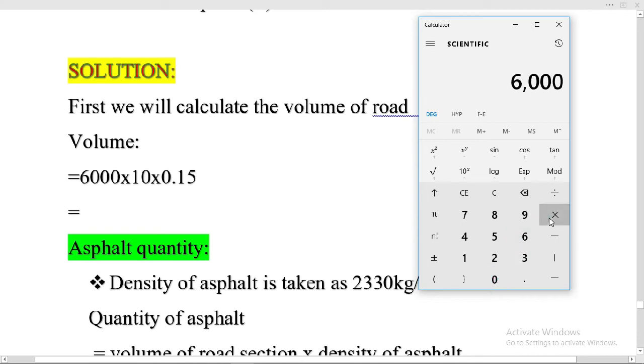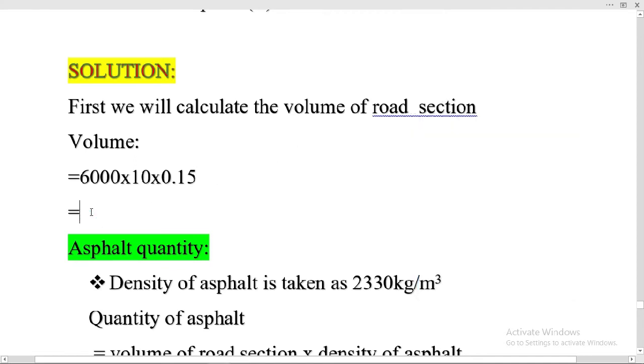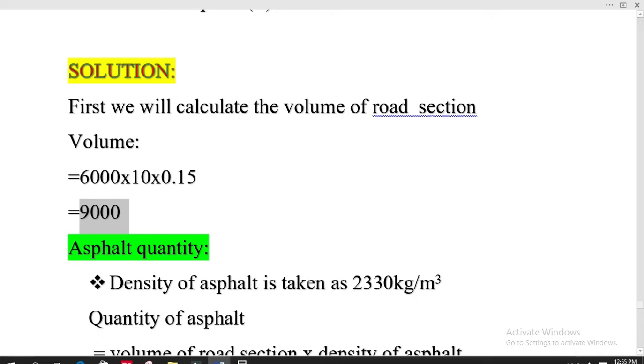6000 multiply it with the 10, then multiply it with the 0.15. Total we require 9000 meter cube, 9000 meter cube volume of the road section. On the top surface we have to do asphalt. This is the volume required to do asphalt on the top surface of the road.